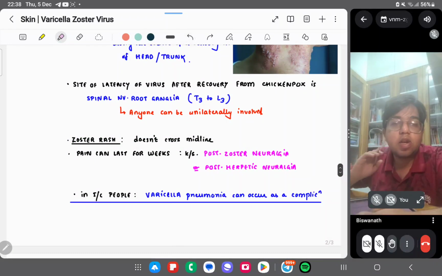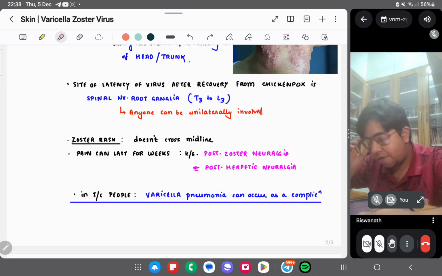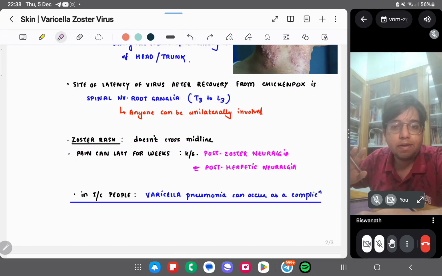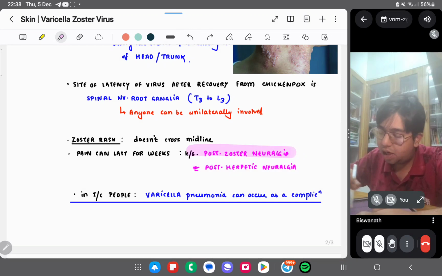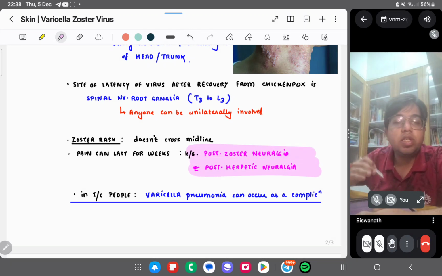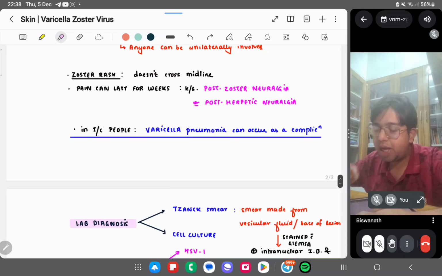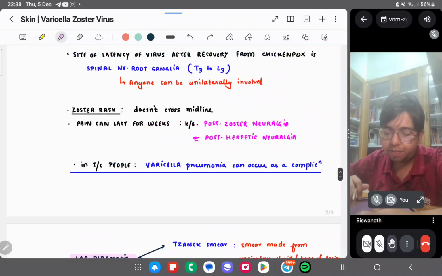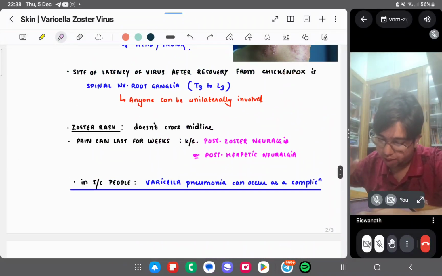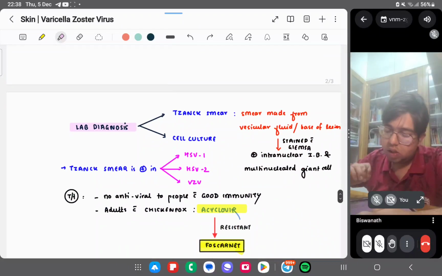The zoster rash doesn't cross the midline. It will never cross the midline. Pain can last for weeks even. It is called post-zoster neuralgia or post-herpetic neuralgia. In immunocompromised people, varicella pneumonia can occur as a complication, right?